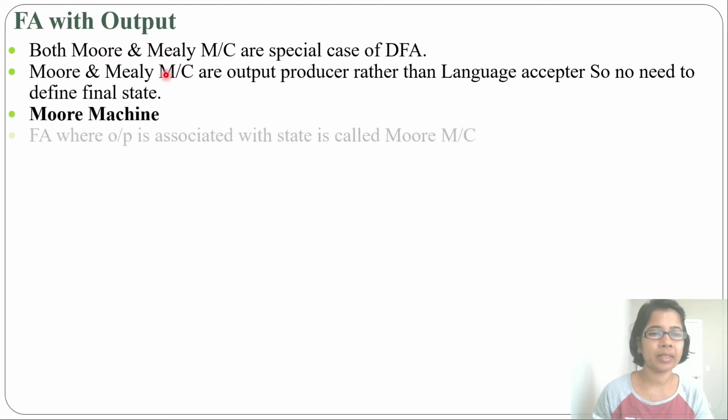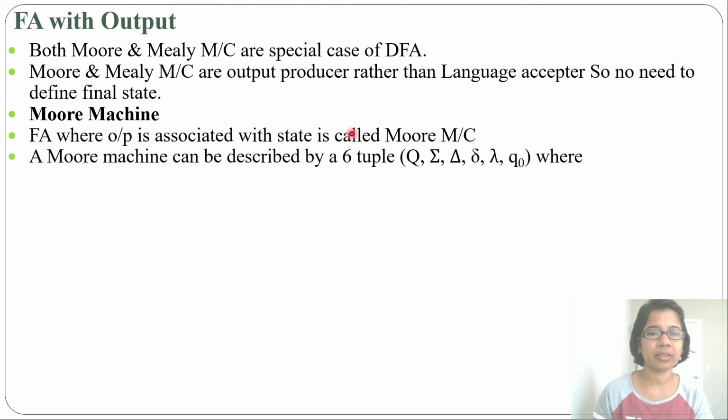Let's start with the Moore machine. A finite automaton where output is associated with state is called a Moore machine. In the case of a Mealy machine, output is associated with edges. When it is associated with state, it is called a Moore machine. A Moore machine can be described by a 6-tuple.